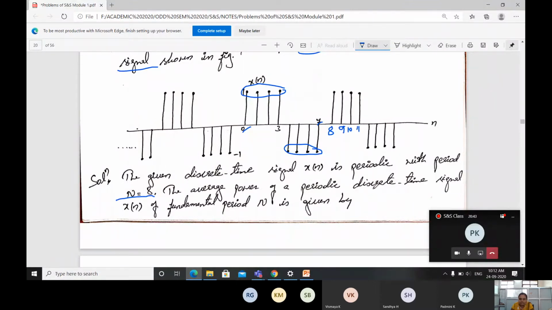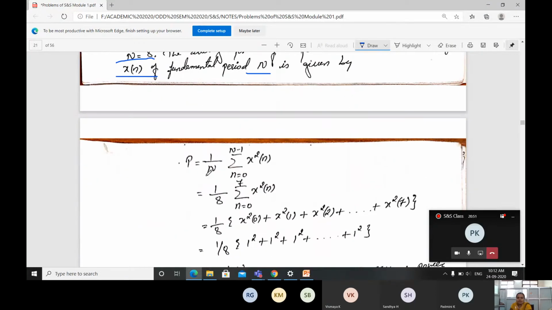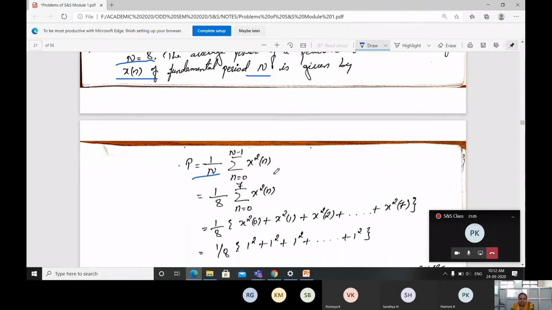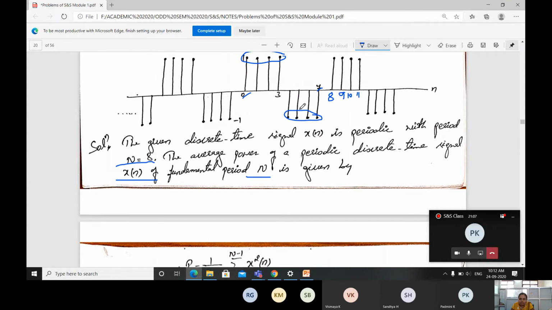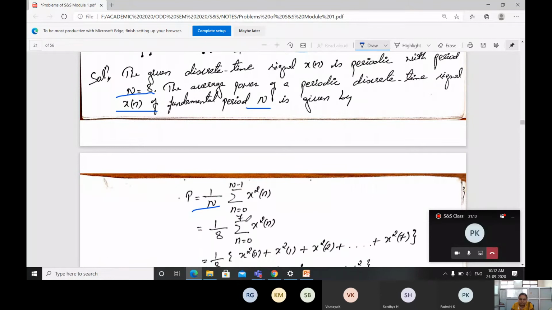The average power of a periodic discrete time signal x of n of fundamental period capital N is given by, we already came across the power equation. P is going to be taken as 1 by capital N, summation n changing from 0 to N minus 1, x square of n. What is the capital N value? What is the period? One complete cycle, right? Here it is going to be taken as 8. Then summation n equals 0 to 8 minus 1, 8 minus 1 means 7, x square of n.